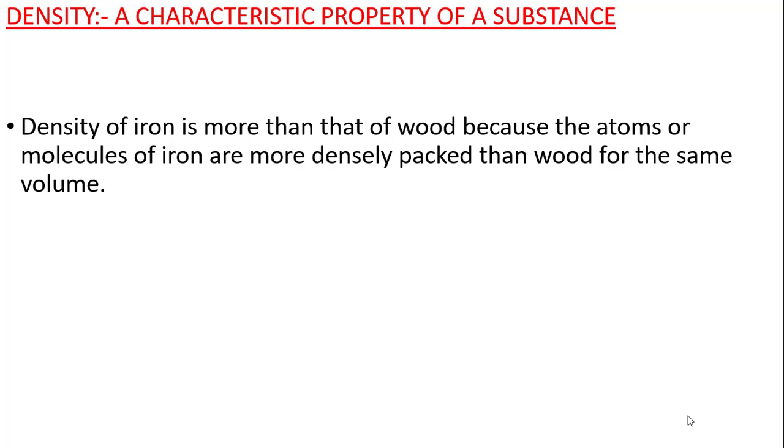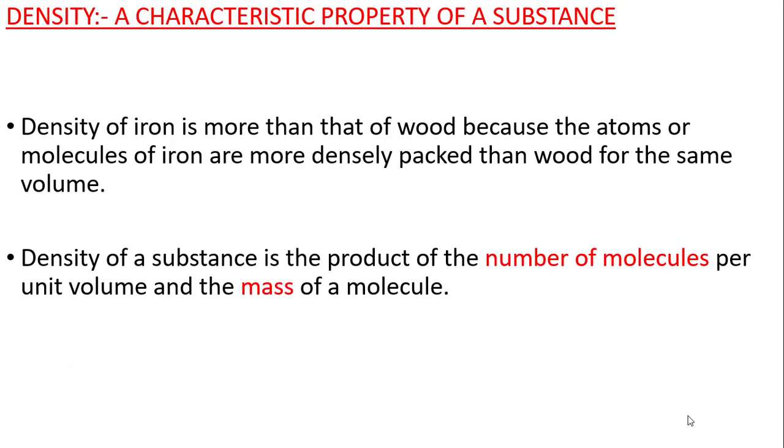The reason is very simple: in iron the particles are very close to each other, or more dense, while in the wood they are much less dense. So we can say that the density of iron is more than the density of wood. That is how we compare both things with density.